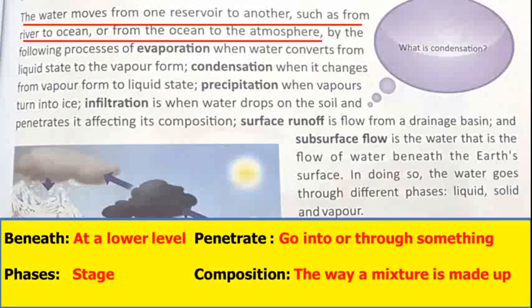Then we have surface runoff, and it is a flow from drainage basin, and subsurface flow is the water that is flow of water beneath the earth's surface. Beneath means जमीन के अंदर जो surface में जो flow of water है उसको हम क्या कहते हैं subsurface flow.